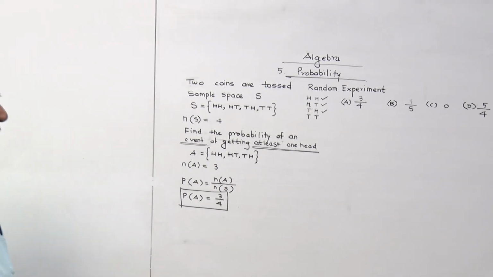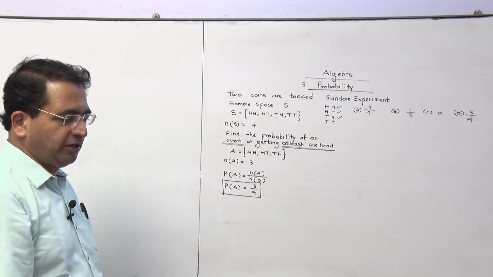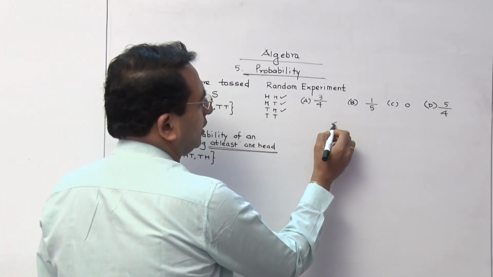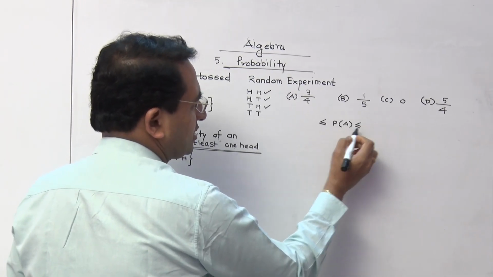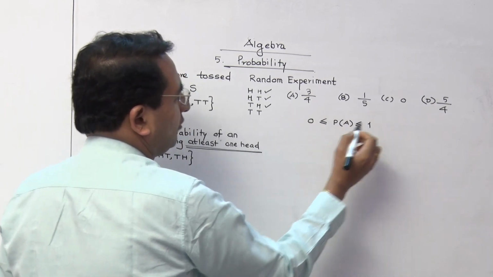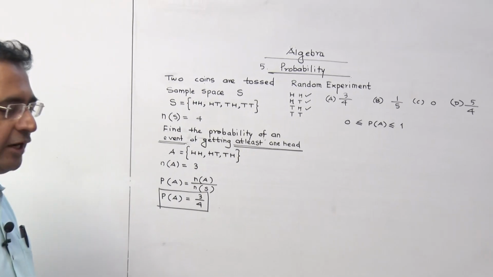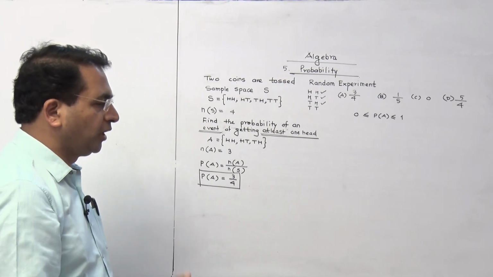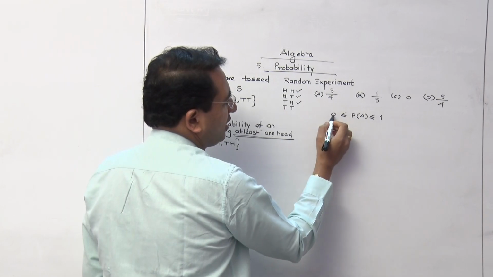Which of the following numbers do not represent the probability of an event? Remember one thing, this is a mathematical requirement. You should understand the logic, the meaning of this sentence. Probability is always between 0 and 1. Probability cannot be negative and probability cannot be more than 1. So probability of any event is between 0 and 1.